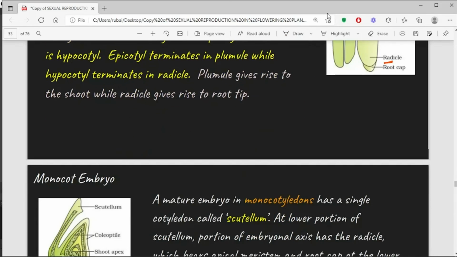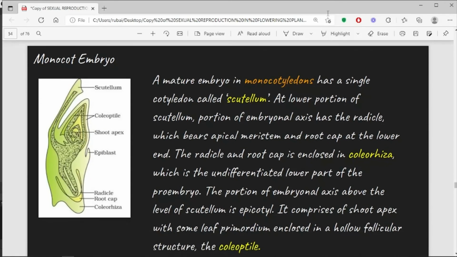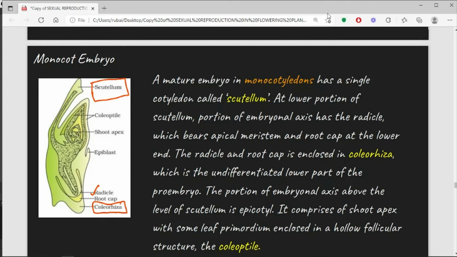Next we move on to the structure of a monocot embryo. Now remember, in a monocot embryo there will be only one cotyledon, which is termed as scutellum. At the lower portion of the scutellum, on the embryonal axis, it has the radicle, which will give rise to the root system, but it is covered by a protective covering known as coleorhiza, right?